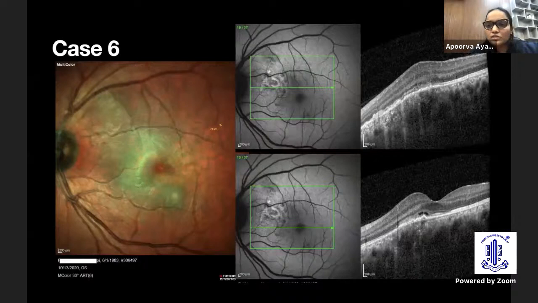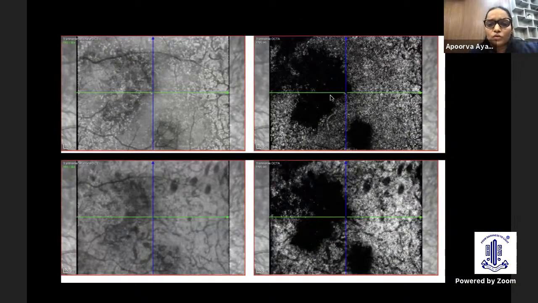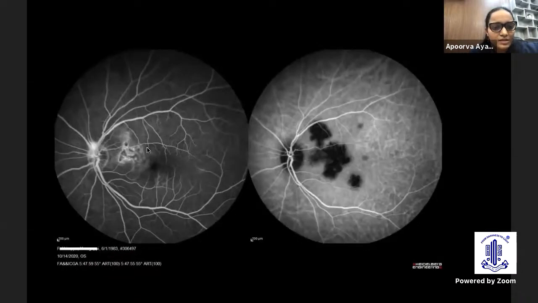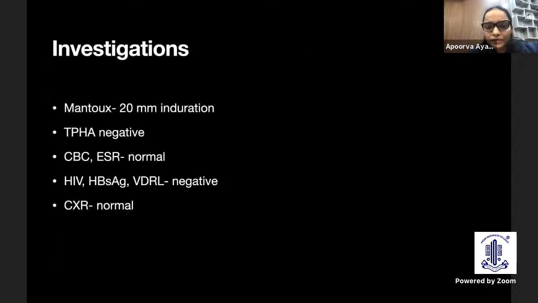So this was the OCT through the active looking margin, which showed some RPE thickening, outer retinal layer waviness, and a kind of back shadowing also. And there was some subretinal fluid and like a double layering of the RPE here. This was the OCTA, which showed void areas in this choriocapillaris slab as well as the choroidal slab. The ICG correlated very well with the OCTA. And there was some fuzzy leakage on the FA.